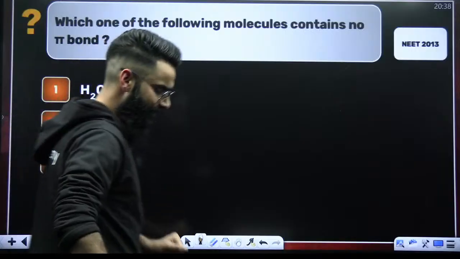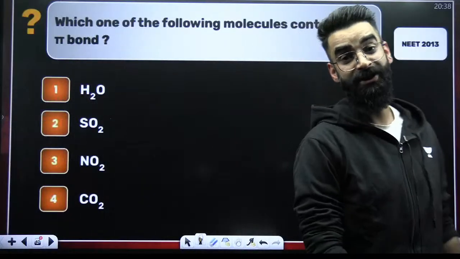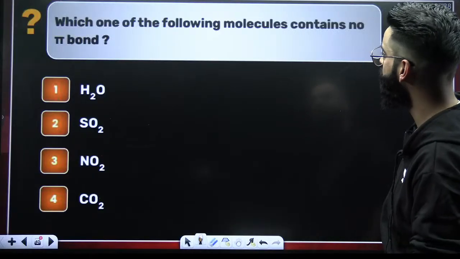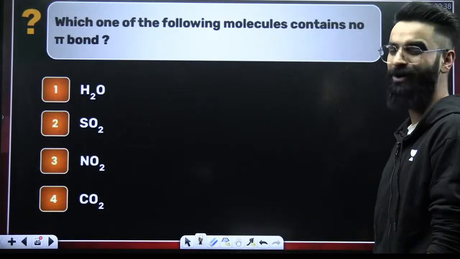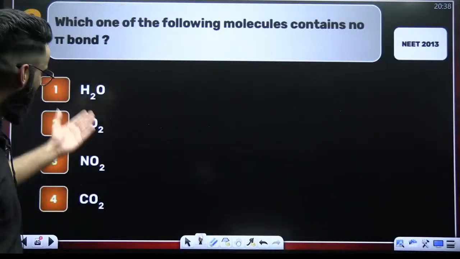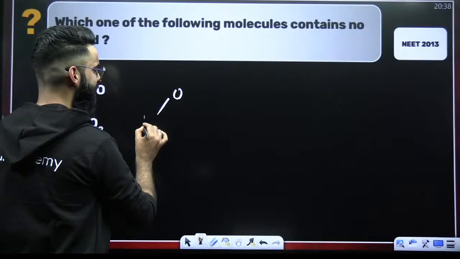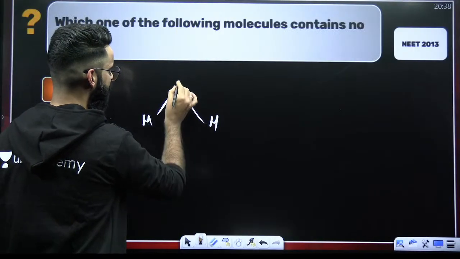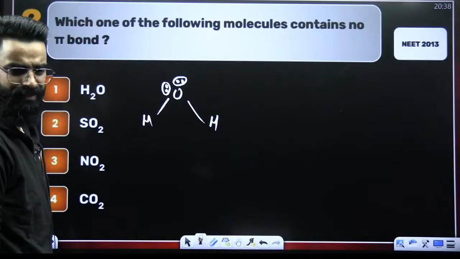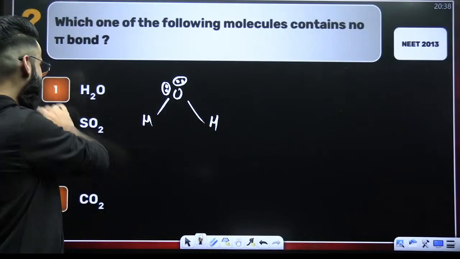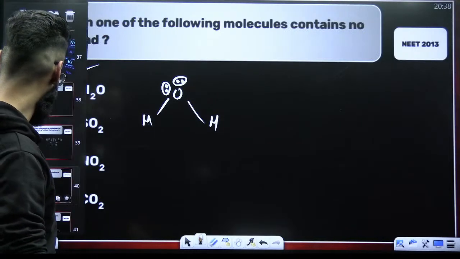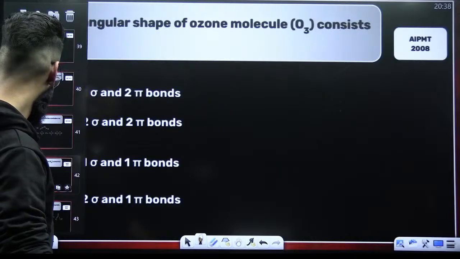All right. Look at this question, guys. Even this sort of a question you should be in a position to solve easily. Again, less than 10-second question. Which of the following molecules contains no pi bond? Look at the first option itself, water. Structure of water, everybody knows. This is the structure of water, right? 2 lone pairs. Do you see any pi bond in water? No. So directly, no need to check the rest of the options. It's option 1, right? No need to waste your time.